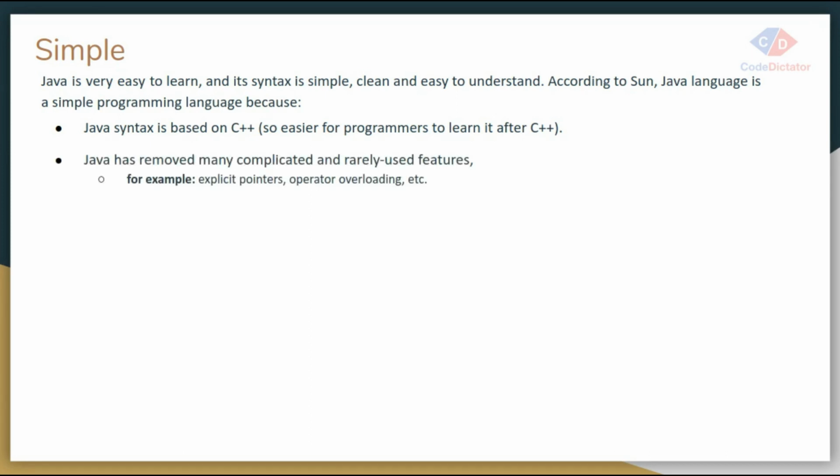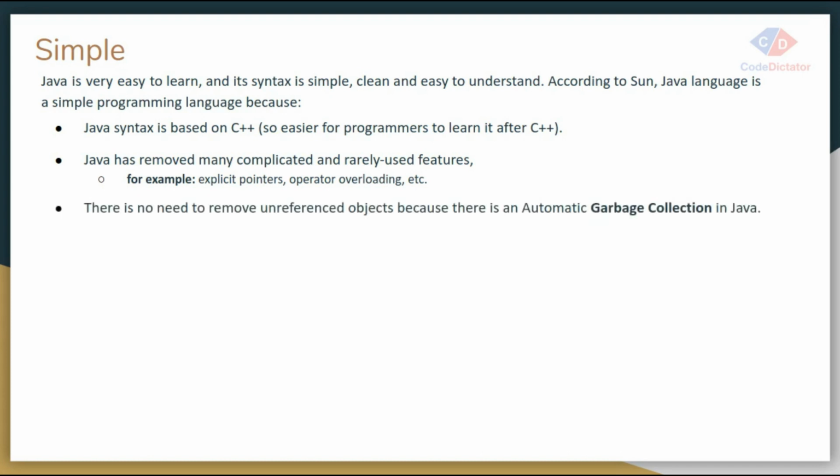Java removed some complicated and rarely used features, like pointers and operator overloading. Pointers are really hard to understand as a beginner, so that's why Java completely removed them. Java supports garbage collection.